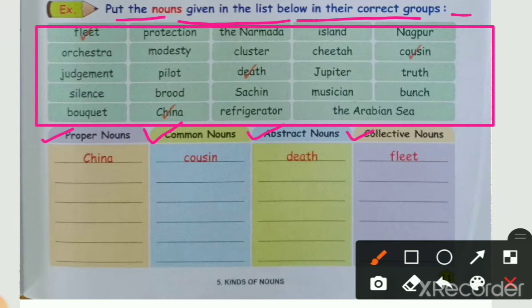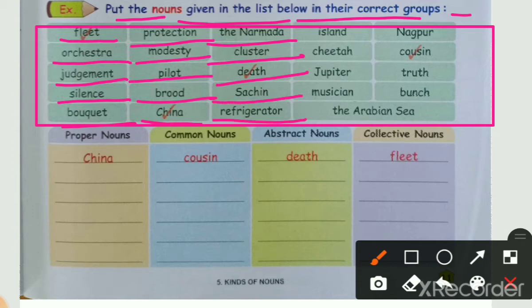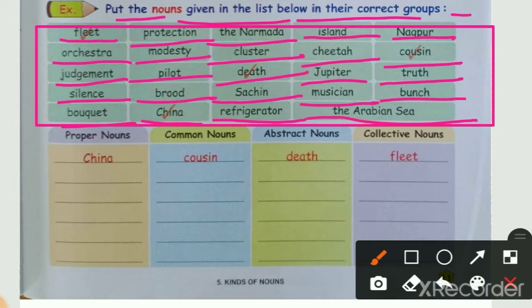So we have to read the nouns, and we have to write them in the correct groups. Look at here, students. First word is fleet, orchestra, judgment, silence, bouquet, protection, modesty, pilot, brood, China, the Narmada, cluster, death, Sachin, refrigerator, Island, Chitta, Jupiter, musician, Nagpur, cousin, truth, bunch, the Arabian Sea.